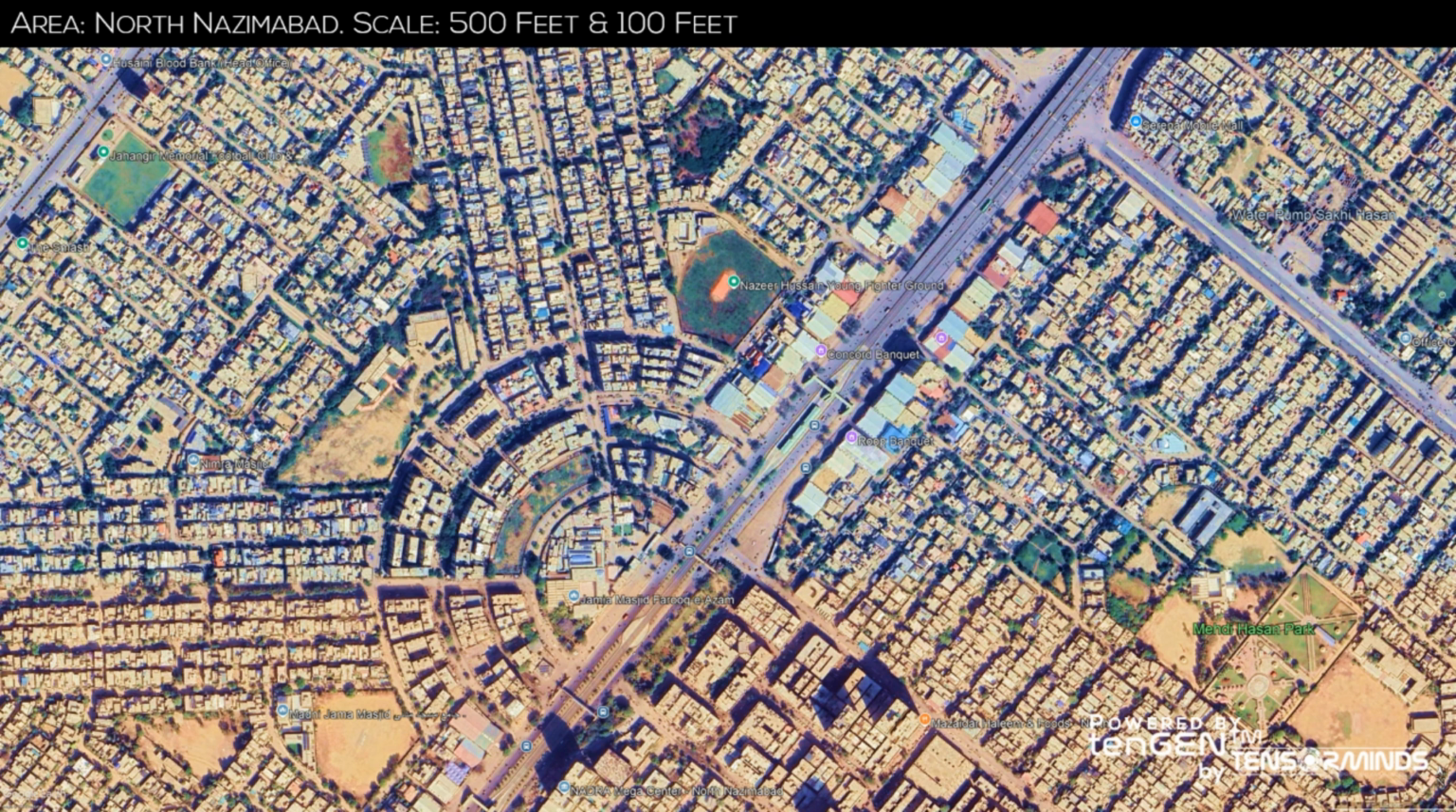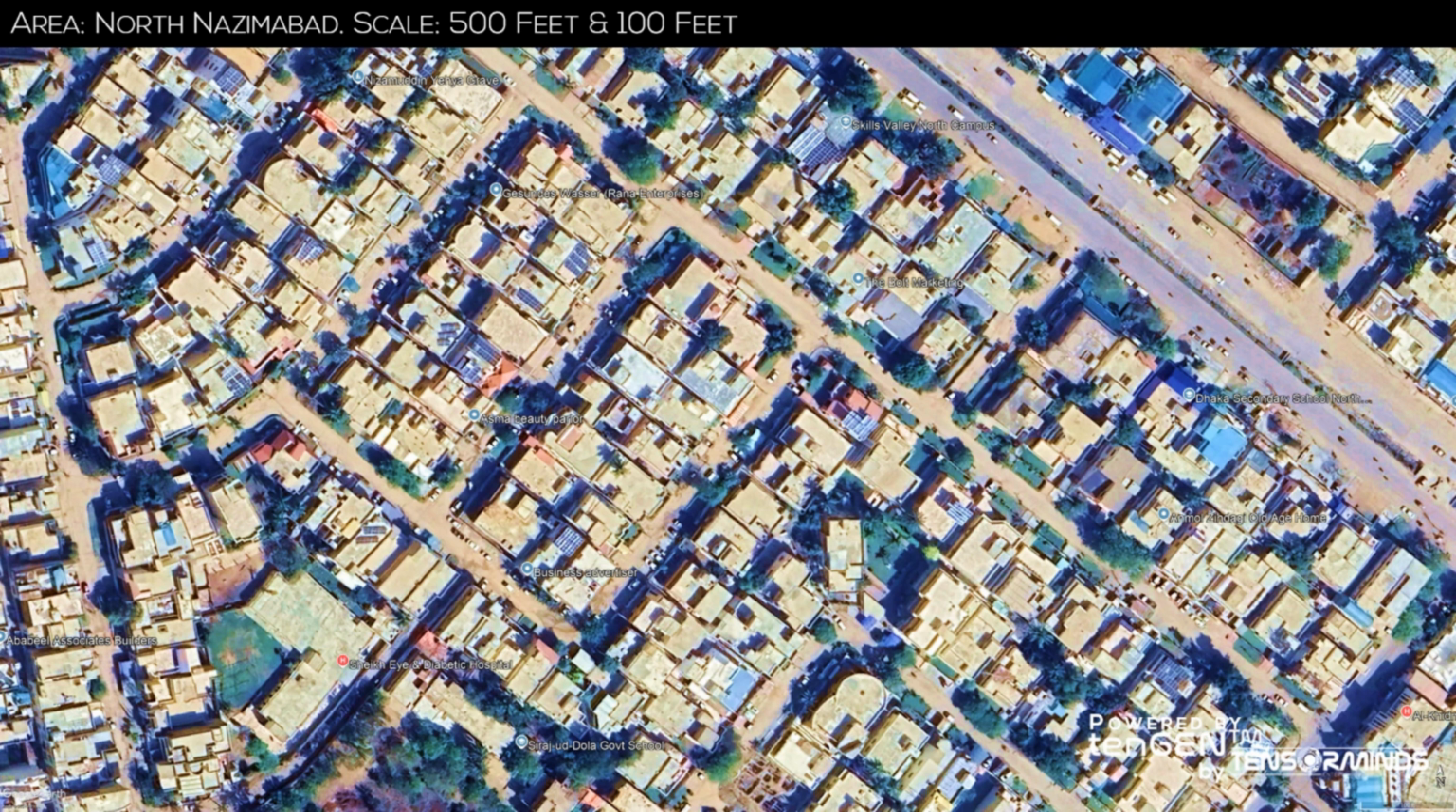North Nazimabad shows a more planned layout with a mix of housing types. While some areas have larger, more spacious houses, others show denser development. This suggests a mix of middle and upper middle-class communities with a range of occupations and businesses. Potential socioeconomic class, middle to upper middle.